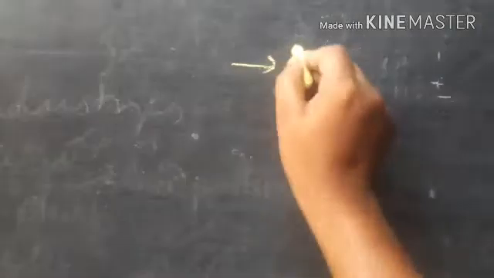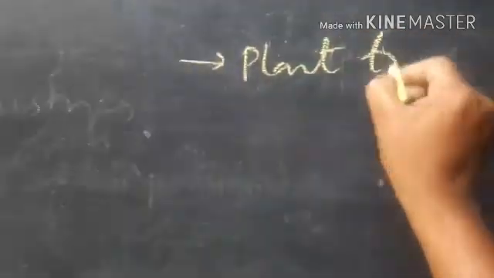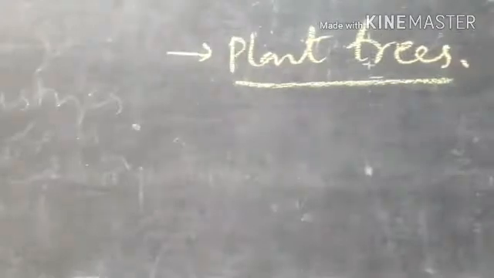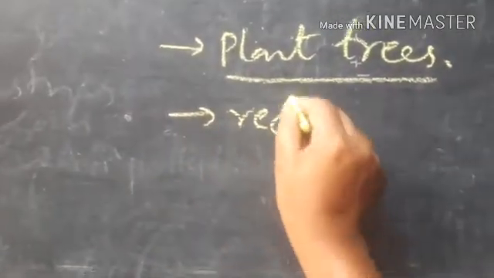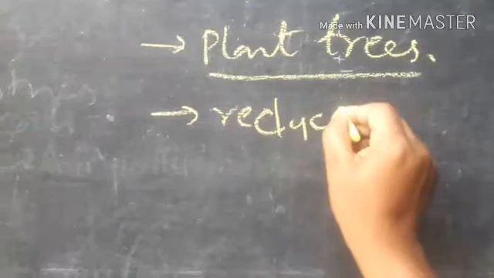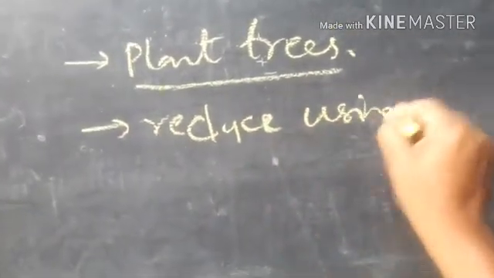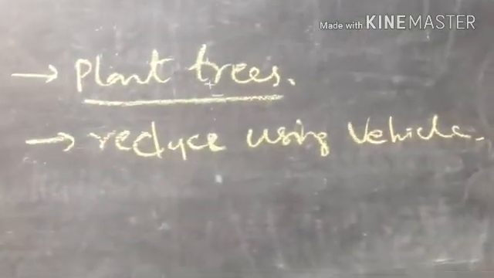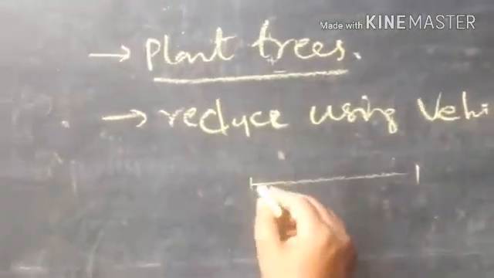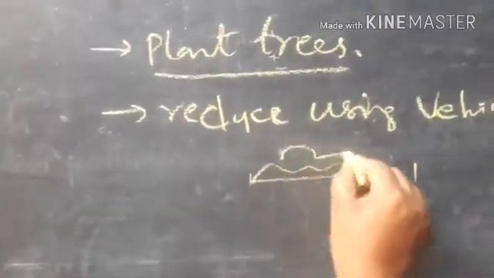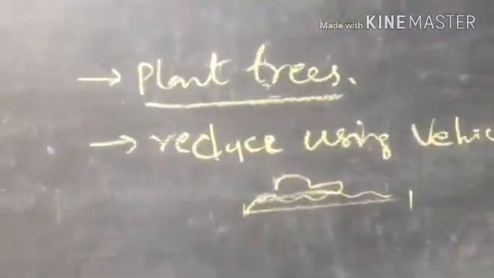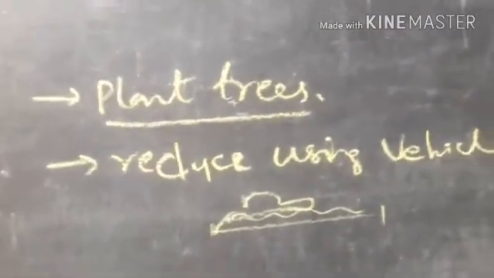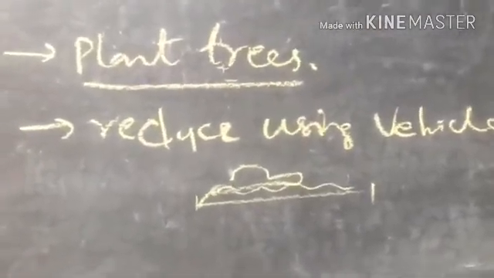Then how do we stop it? We have to plant trees. Why? Because trees give us pure oxygen. By planting trees, we can reduce air pollution, and reduce the use of vehicles. Vehicles should not be run all the time. If it is a small distance, agar nazdik hai bolo, then we can go on foot, no need of using any vehicle. So these are some simple techniques to reduce air pollution, and factories should be shifted out of the towns.